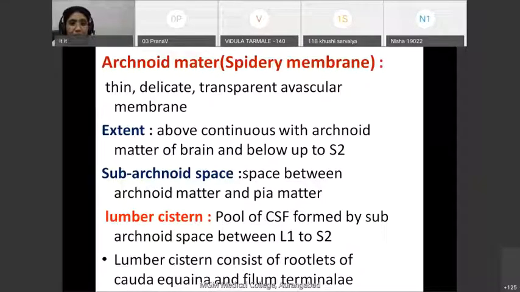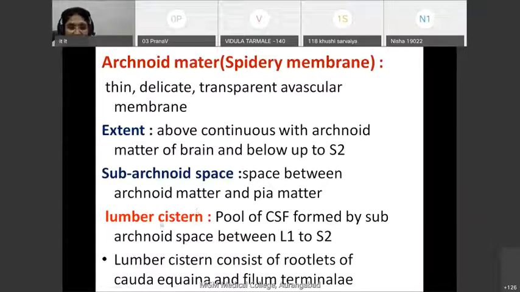Now, as you know, the spinal cord ends at the level of the L1 vertebra, and arachnoid mater and dura mater end at the level of S2, the second sacral vertebra. So there is a large space between the L1 vertebra and S2 vertebra, which is called the lumbar cistern.